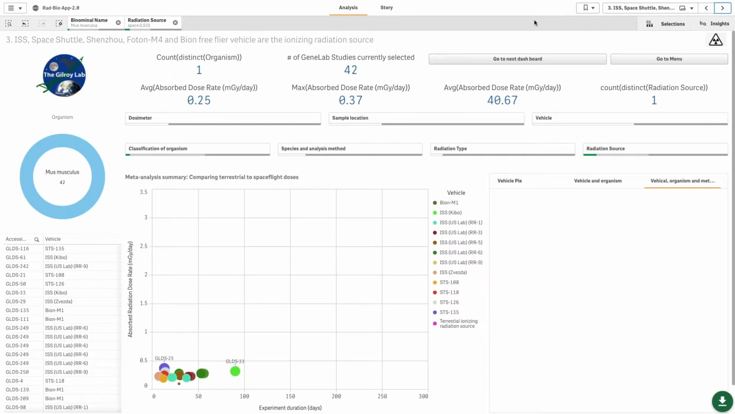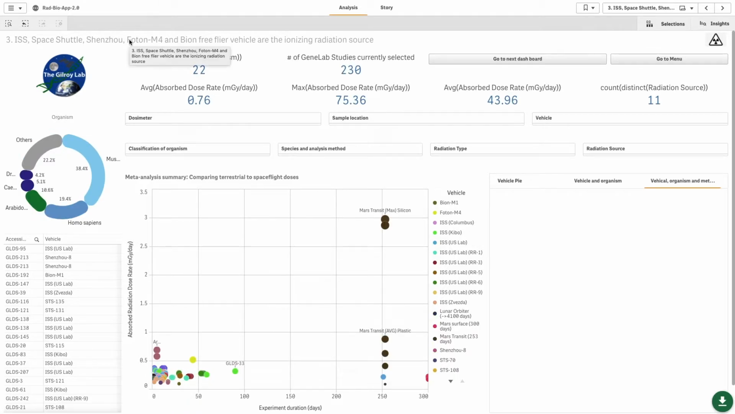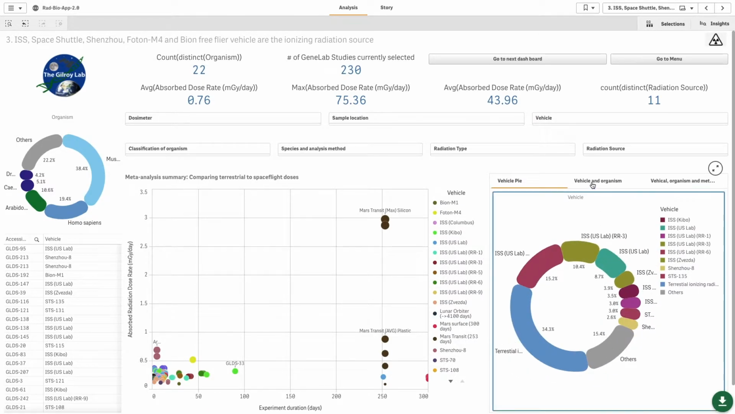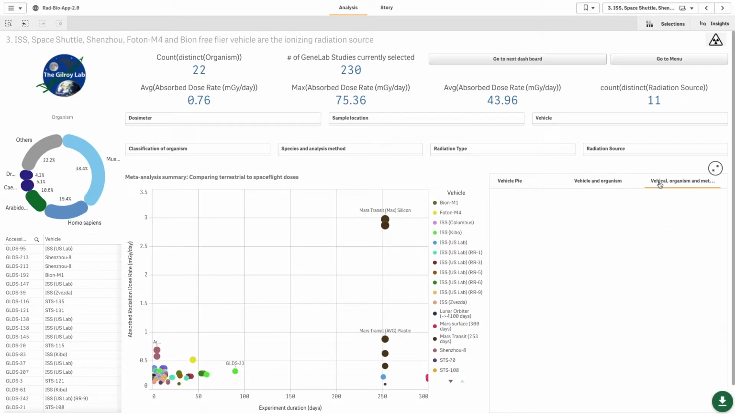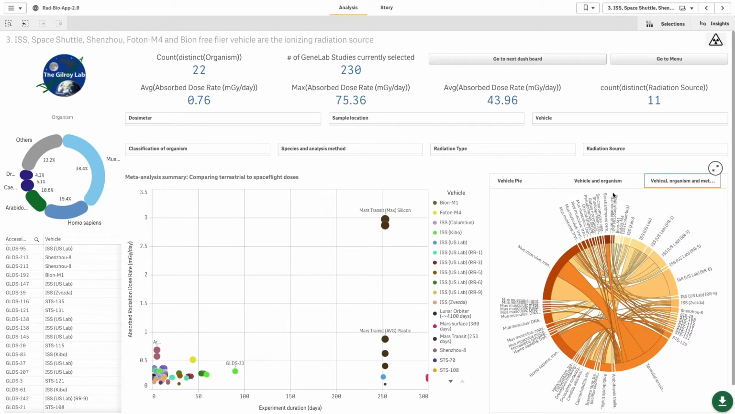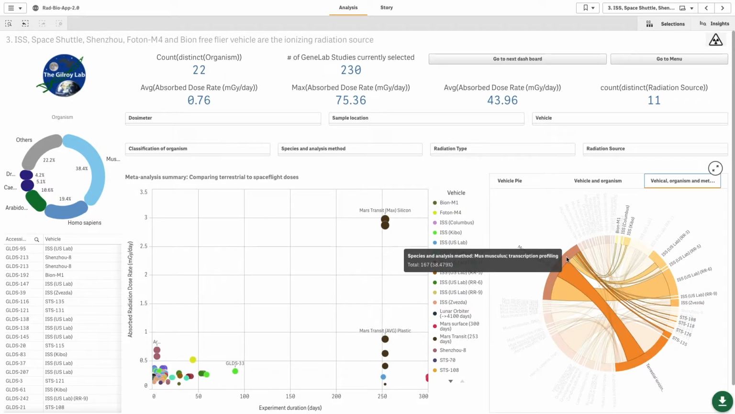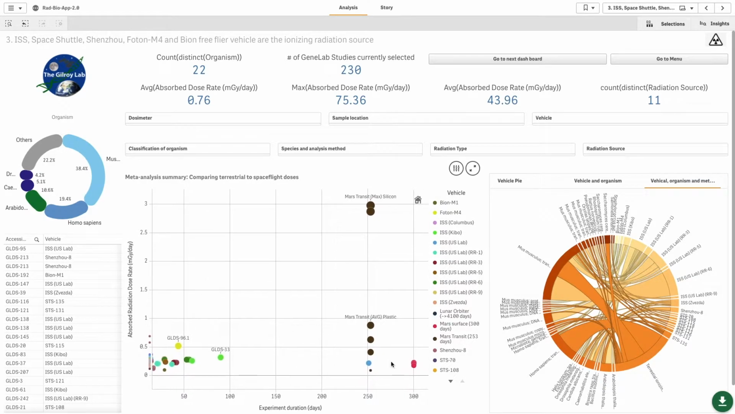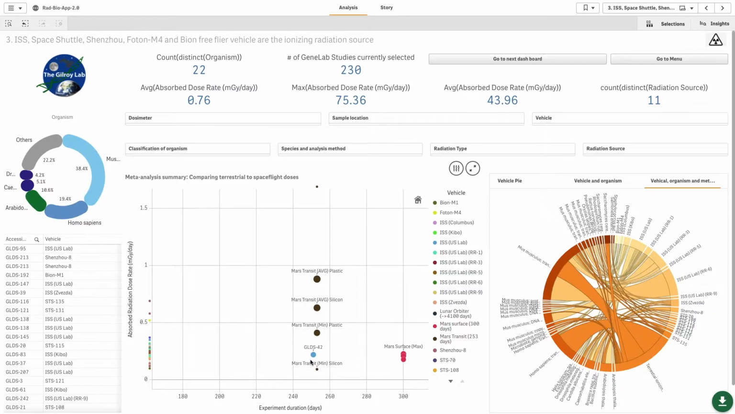Let's have a look at the next dashboard. We still have the filters switched on, so I'm going to switch those off. And now what we have here is a spaceflight related radiation visualization. On the x-axis we have time, on the y-axis we have absorbed radiation dose, and so the longer you spend in space, the more radiation you get. There's correlation. And there's different vehicles that have taken different organisms up into orbit. You can kind of see what sorts of transcriptional or proteomic types of profiling have been used to observe the organism's response to the spaceflight environment.